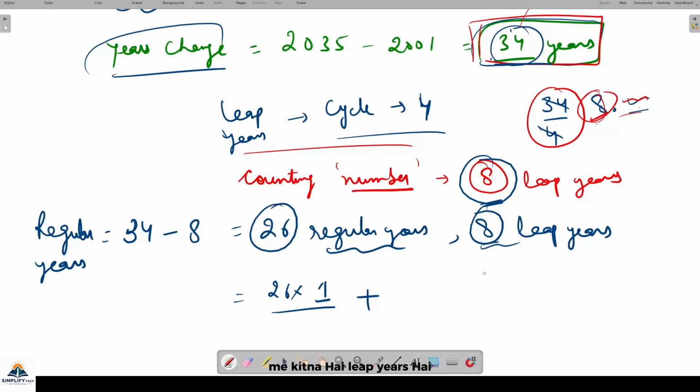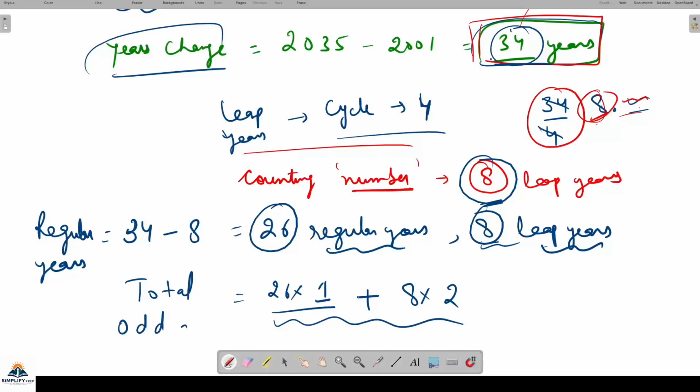लीप ईयर्स में कितना है? लीप ईयर्स है 2 odd days, so 8 into 2. So this is the total odd days, है ना, total odd days for 2001 to 2035. This is coming out to be 26 plus 16, that is 42.